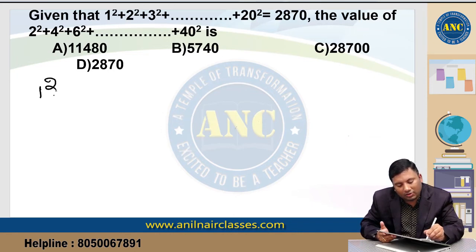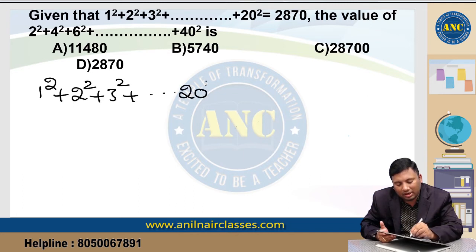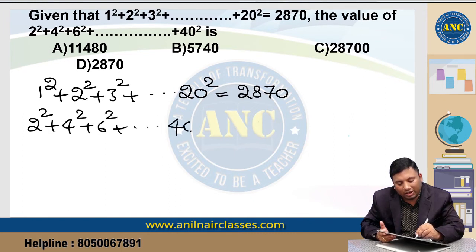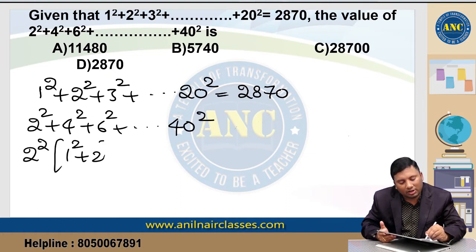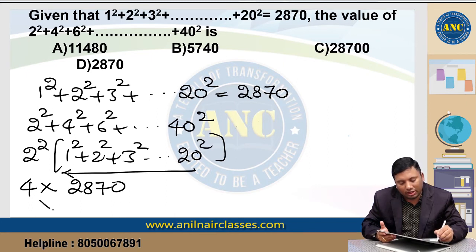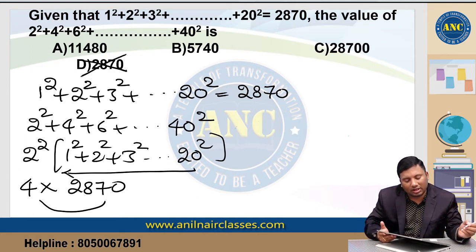Next one, 1 square plus 2 square plus 3 square, and so on up to 20 square is 2870. The question is 2 square plus 4 square plus 6 square, and so on up to 40 square. So if I take 2 square common, this will be 1 square plus 2 square plus 3 square, and so on up to 20 square. This is nothing but 4 into 2870. 4 into something, answer should be divisible by 4. So 2870 is out.